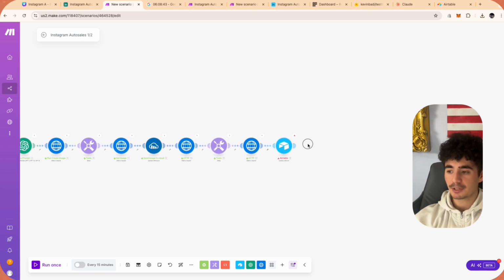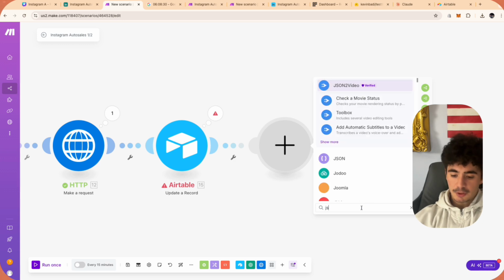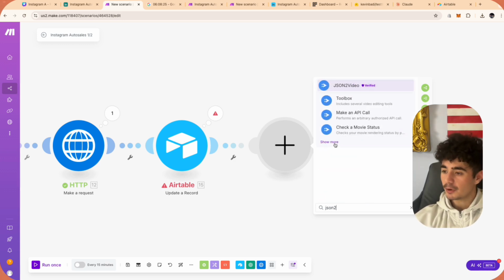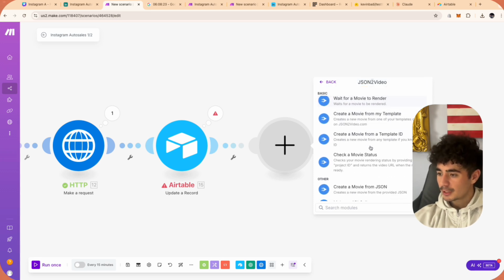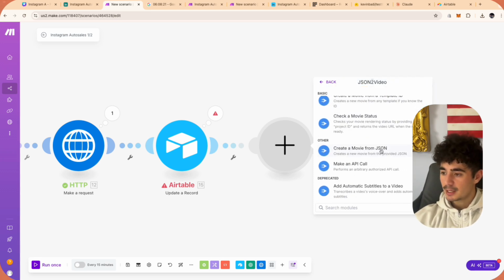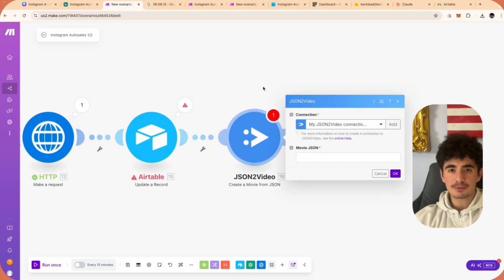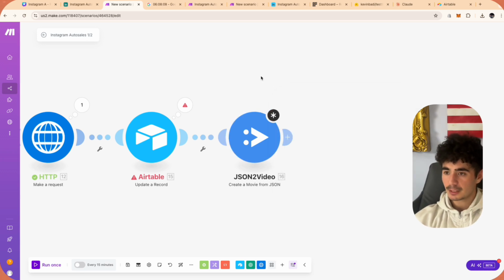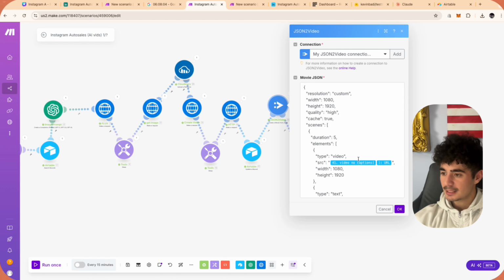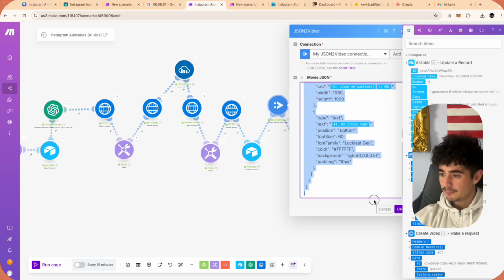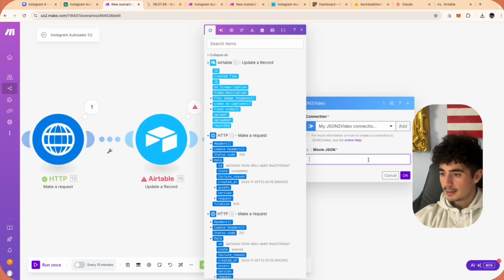So it's going to be a little bit different than the level 1 automations that you guys already have access to. And so what we're going to do is we're going to add another module, and this one is called JSON to Video. Luckily, they already have a module system set up for Make, so that's awesome. And so all we're going to be doing is clicking create a movie from JSON. They have a free setup as well. So everything in this video for you guys today is going to be free. And then once it's completely done, you can upgrade if you'd like. So that's awesome. And so I'm just going to paste in the same code that I used in my finished version. So I'm just going to grab that and I'm going to paste it in.